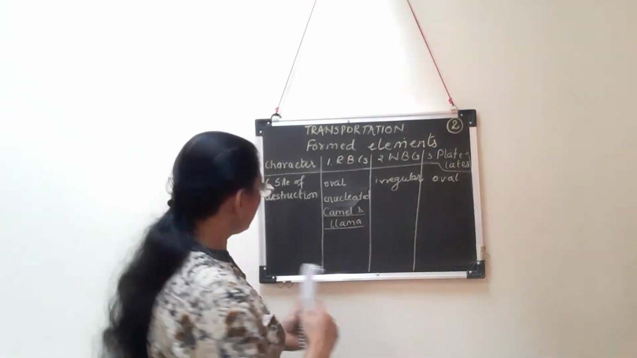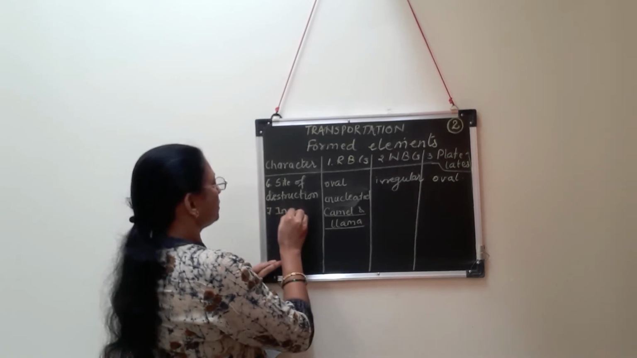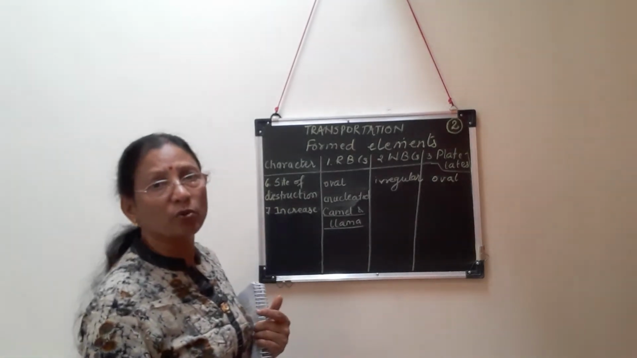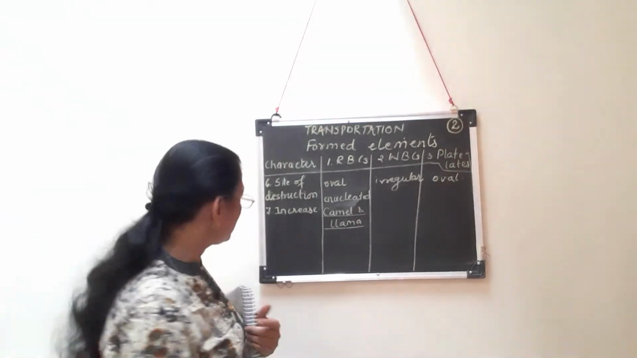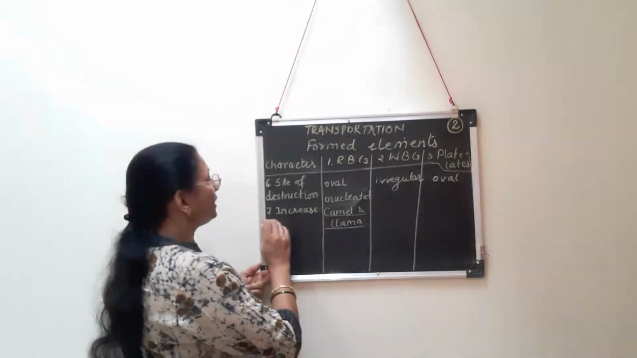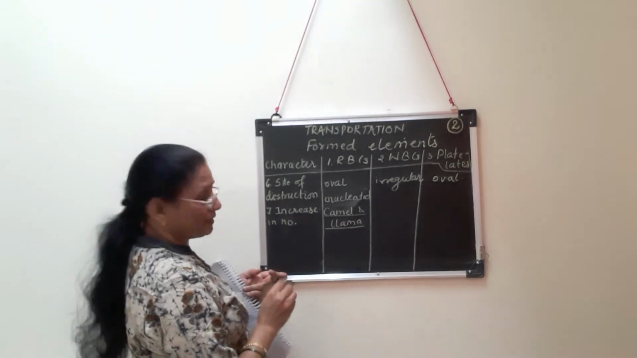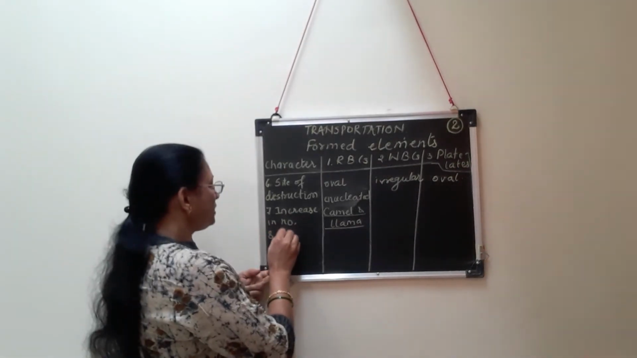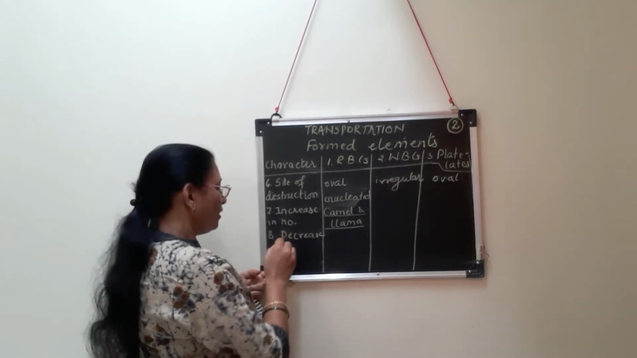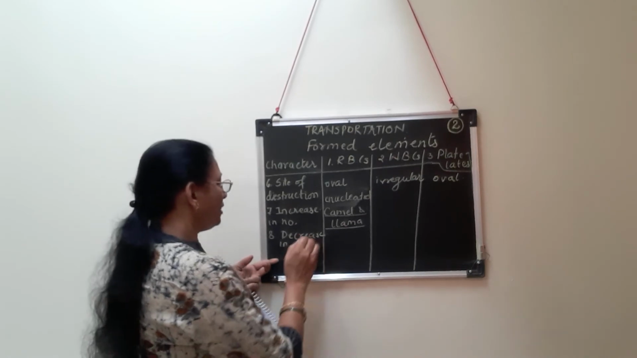Next to that, increase in number. That means in point number 3, I think we have studied what is the total count, what is the normal number of these blood cells. So if the normal blood cell count is increased, this point you have to study under increase in number of blood cells. Then next to that is decrease in number of blood cells. Decrease means less than normal. So decrease in number will be the 8th point.